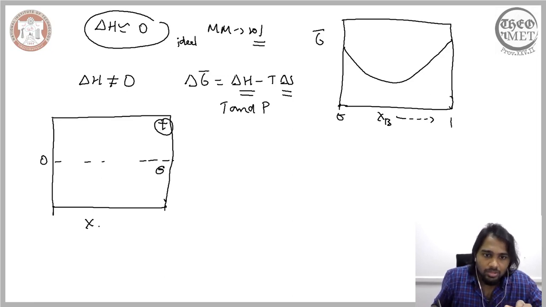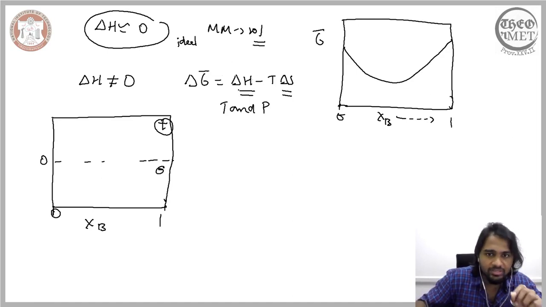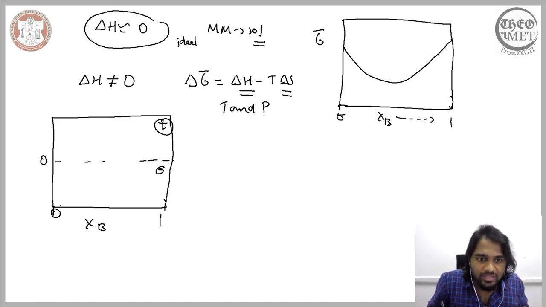So the concentration along the x-axis changes from 0 to 1 of the component B. Now this enthalpy is locked in with the material property, and each of these points indicate different alloys. So therefore there will be a change in the enthalpy. So there will be a change in the material property, and correspondingly there will be a change in the enthalpy, and it can be represented in this manner schematically again.